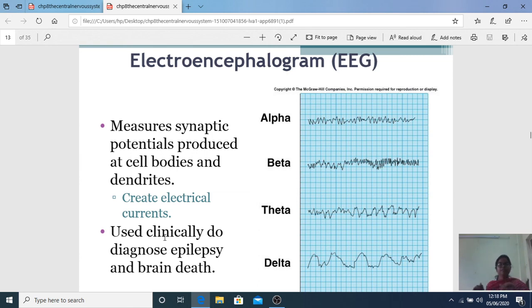EEG is flat in a brain dead person because there are no impulses, since EEG measures synaptic potential. Will a brain dead person be able to generate potentials? No, so there will be a flat curve. In an epilepsy patient, it is an excitatory state where there are more and more stimuli and excitatory potentials, so it causes more electrical activity and looks more like beta waves.